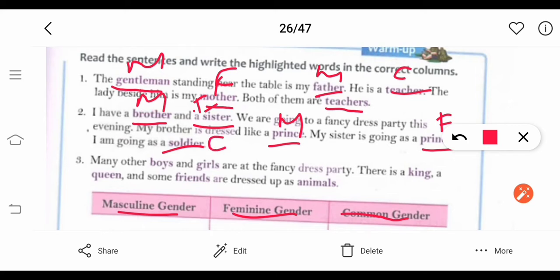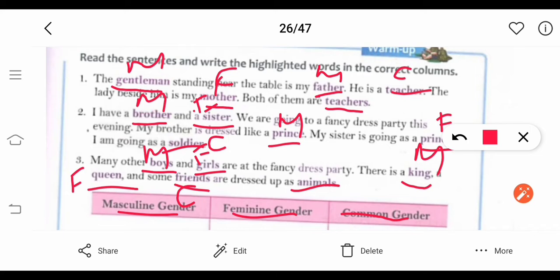Now the third one: Many other boys and girls are at the fancy dress party. Boys, masculine gender, girls, feminine gender, and there is a king, masculine, a queen, feminine, and some friends, which is common, so write it in common gender, are dressed up as animals.